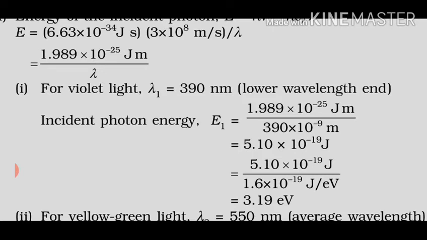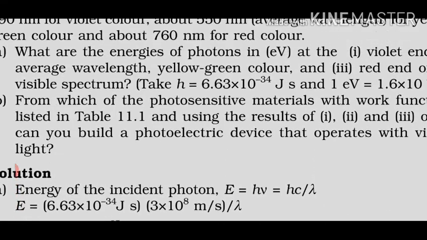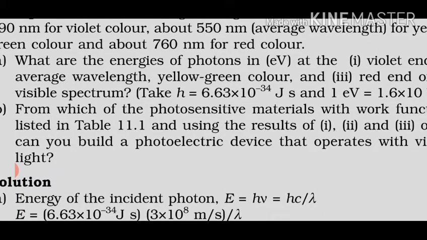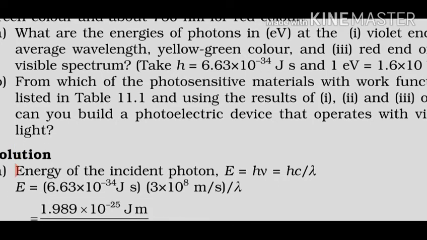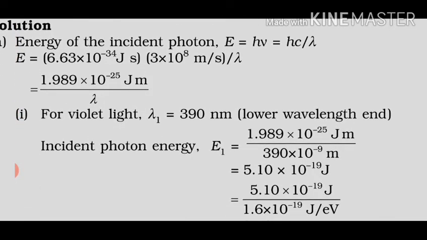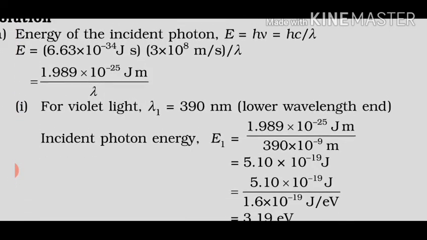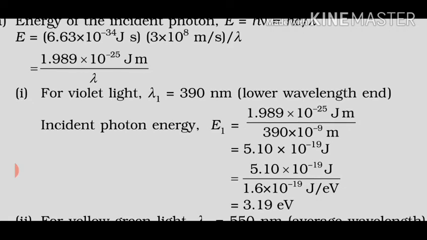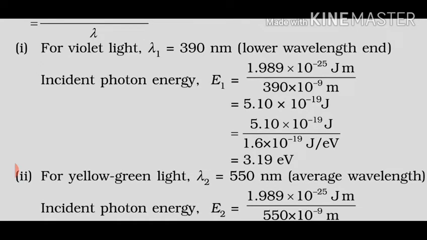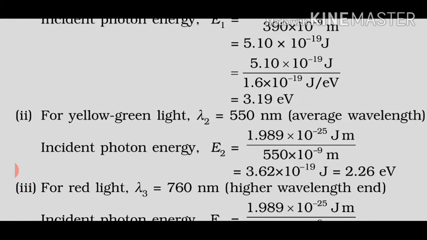why have they divided it? Because it was clearly mentioned in the question that energy must be in eV. So if you have to convert joule into eV, then you have to divide the given data by 1.6 into 10 raised to power minus 19 joule. Then energy for violet light is coming to be 3.19 eV. Same process you have to follow for yellow green color, and energy is coming out to be 2.26 eV. For red light it's coming out to be 1.64 eV.